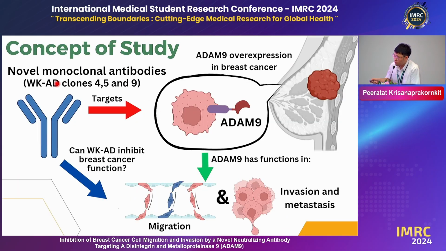A set of newly developed monoclonal antibodies, the WKD clones, are able to target ADAM9, which is overexpressed in breast cancer cells and plays a crucial role in their cell migration and cell invasion. Therefore, we aim to study the effects of these monoclonal antibodies on the inhibition of breast cancer cell migration and invasion.